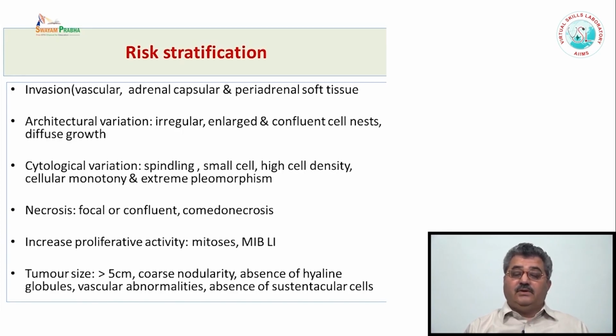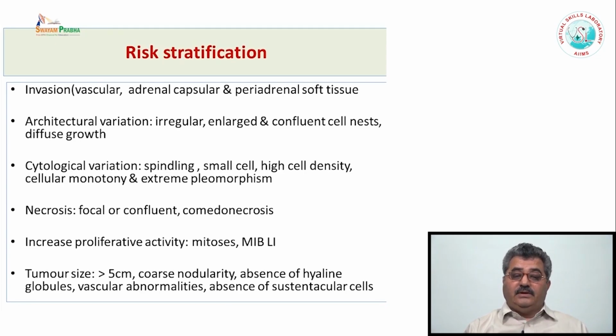Then there may be cytological variation. Normally these cells are large, polygonal, but when they become spindling, small cell, or small cell with a high nuclear cytoplasmic ratio, the cells become more monotonous, or there may sometimes be extreme pleomorphism. That is also an indication of cytological variation. Necrosis, usually we don't get necrosis in this tumor, but whenever there is focal or confluent or comedo-like necrosis, that indicates a higher grade.